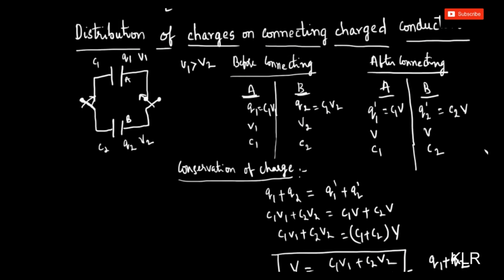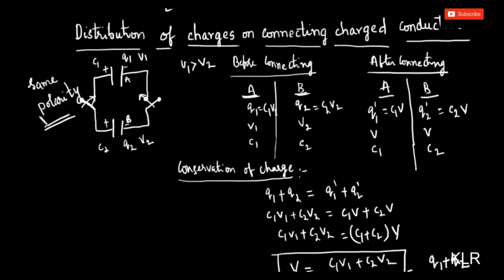Now, when we are discussing the distribution of charges on connecting charged conductors, here the positive terminal of one capacitor is connected to the positive terminal of the other, and the negative terminal is connected to the negative terminal. This kind of setup, we say, is connected with the same polarity.